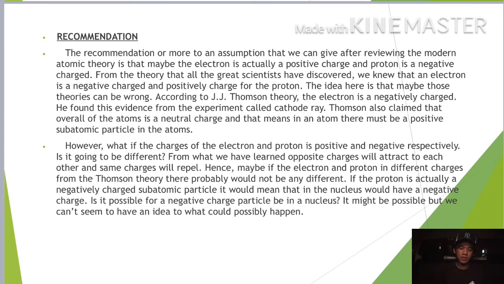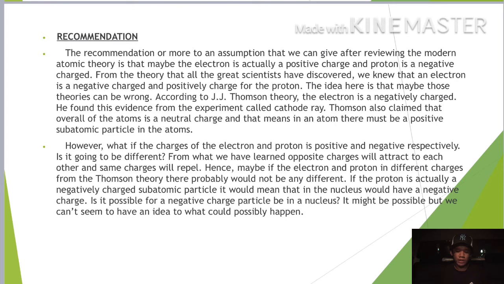The recommendation, or more of an assumption, that we can give after reviewing the modern atomic theory is that maybe the electron is actually a positive charge and the proton is a negative charge. From the theory that all the great scientists have discovered, we knew that an electron is a negative charge and the proton a positive charge.